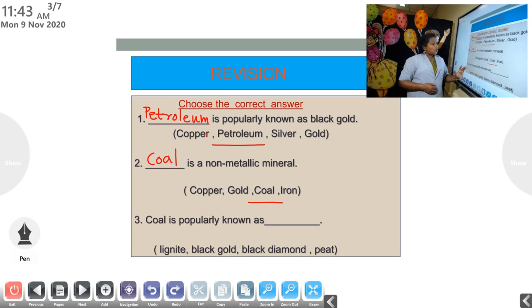Now, third one. Coal is popularly known as dash. In the bracket, it is given as lignite, black gold, black diamond, peat. You know which is called black gold? Petroleum is known as black gold. Now the question is, which is known as black diamond? The answer is black diamond. Coal is known as black diamond.